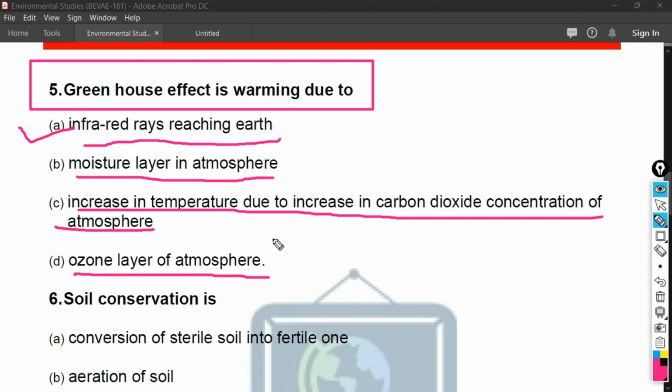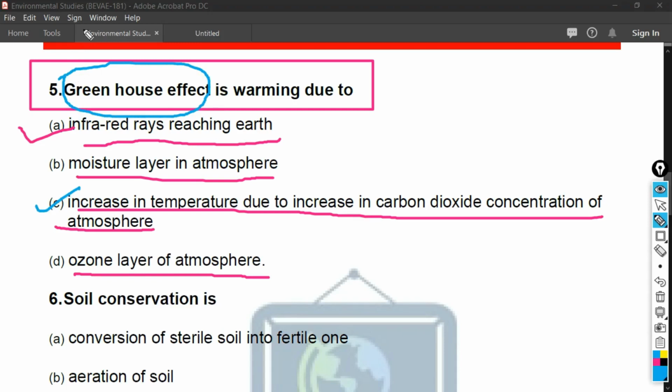I just want to say that greenhouse effect is warming due to increase in temperature due to increase in carbon dioxide concentration of the atmosphere. It means the correct answer of this question is option number C. Okay, now let us discuss a topic, and that is greenhouse effect.